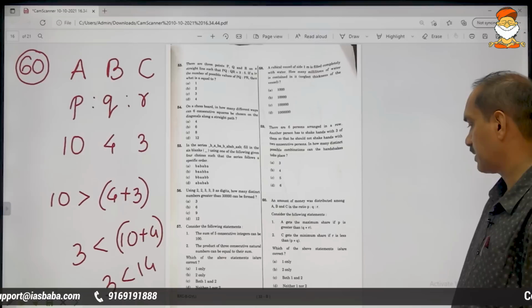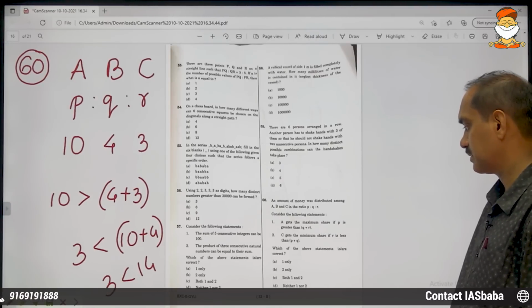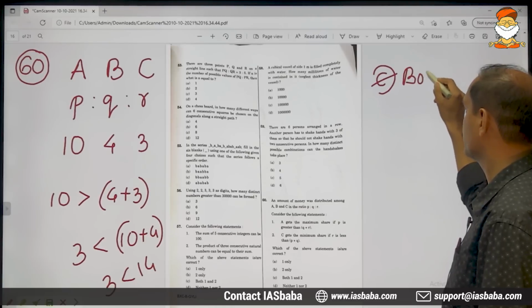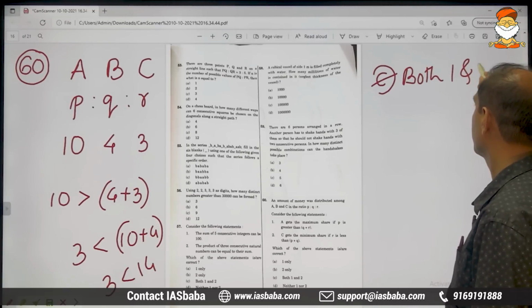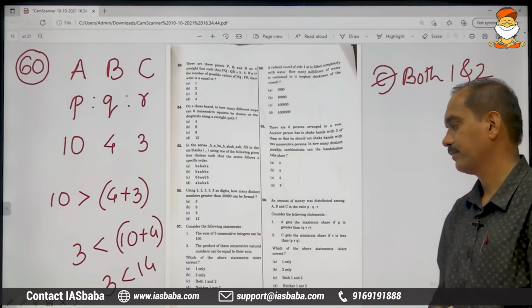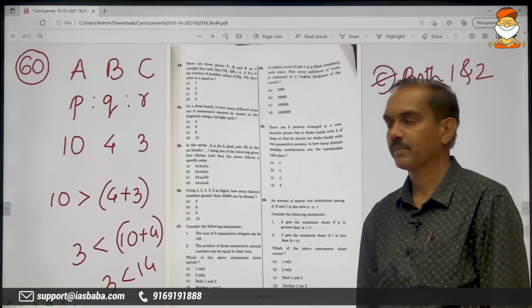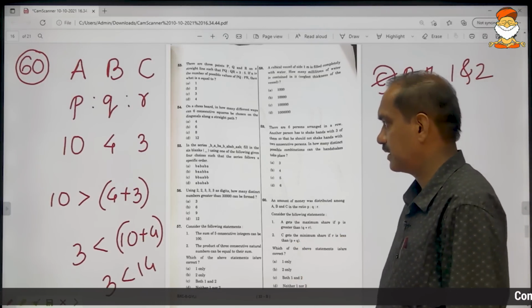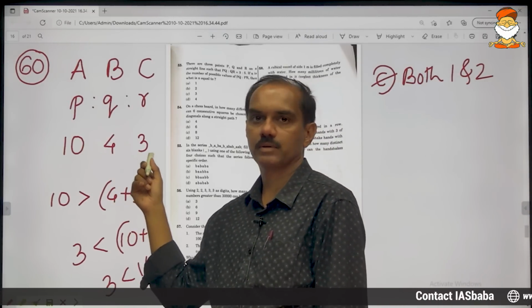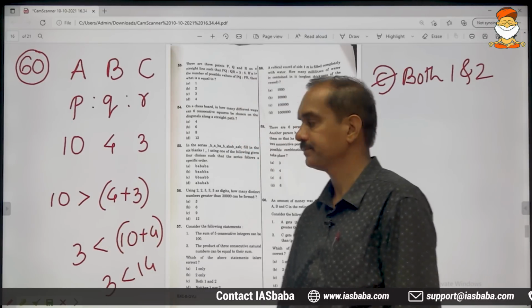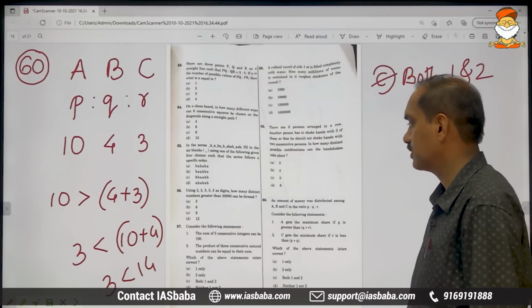Which one of the following statements are correct? The answer is both are correct. So, the third option, both 1 and 2, that should be marked. First is also correct, second is also correct. So, in this kind of cases, it is better you go with some numbers according to the statements, right? So, this is everything about this one.